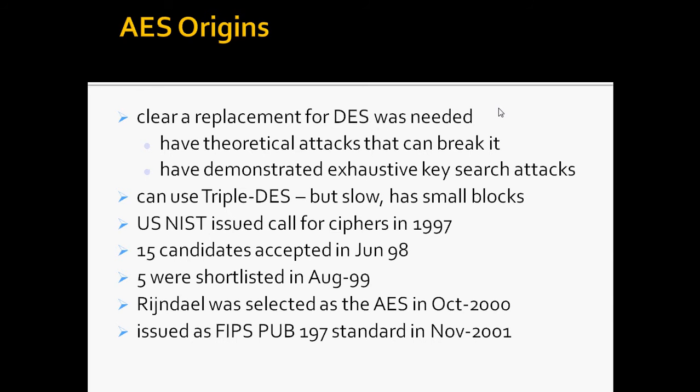This Advanced Encryption Standard was published by NIST, the National Institute of Standards and Technology, in 1997. AES is a symmetric block cipher that is intended to replace DES as the approved standard for a wide range of applications.